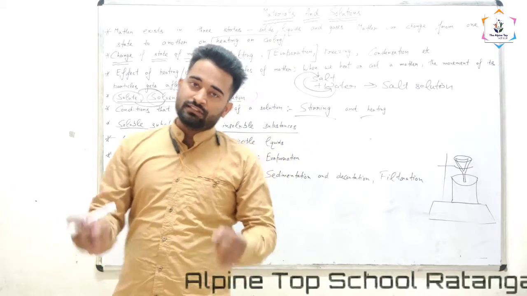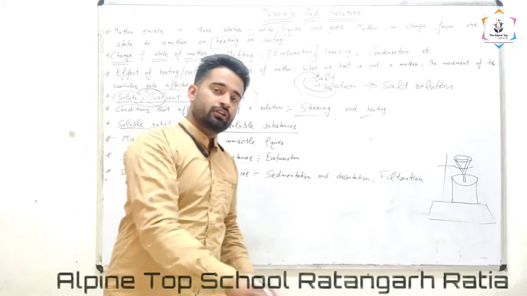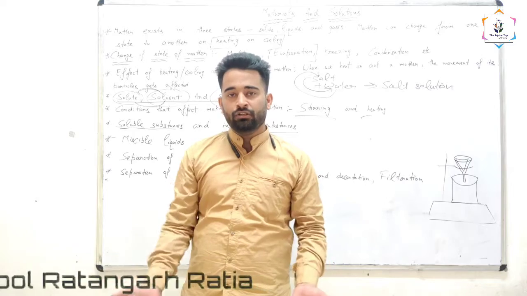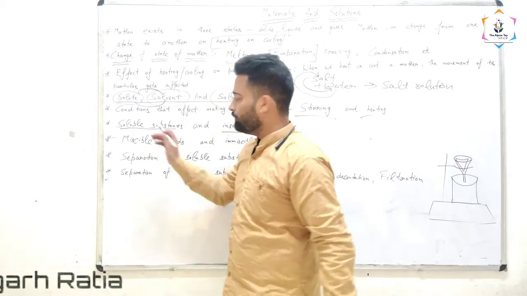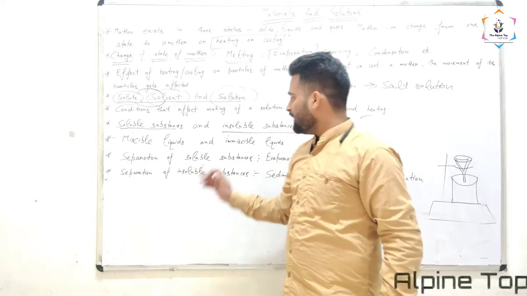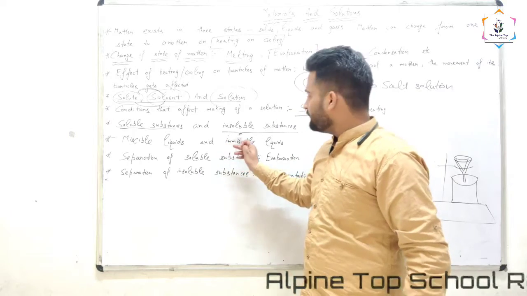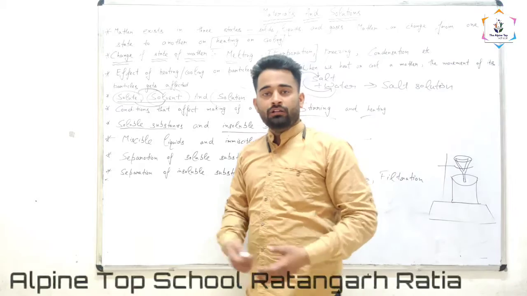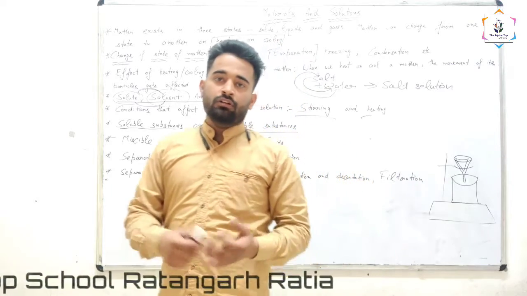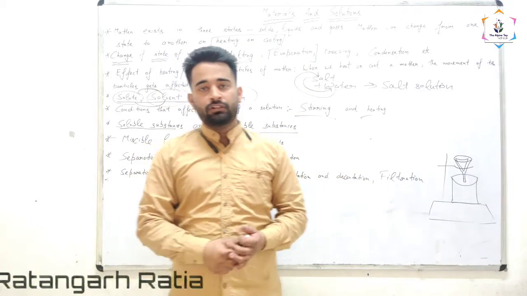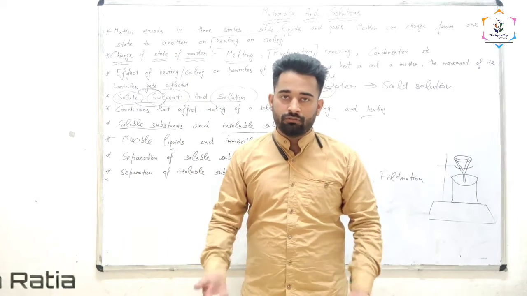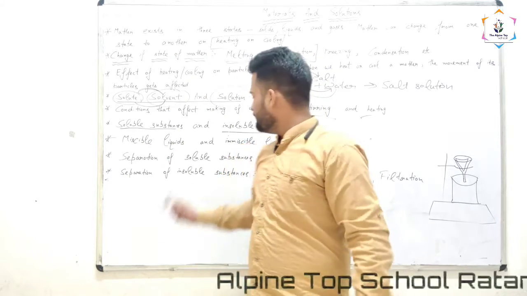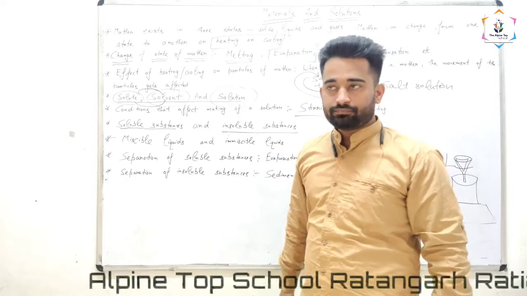Clear? What is the substance that mixes into the liquid? For example, salt and sugar mix into the water, and they are called soluble substances. And the substances that do not mix in a liquid are called insoluble substances. For example, oil, wax, sand and chalk powder do not mix into the water. These all are insoluble substances.